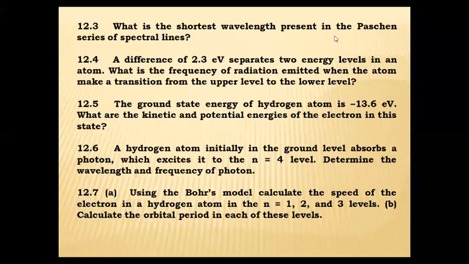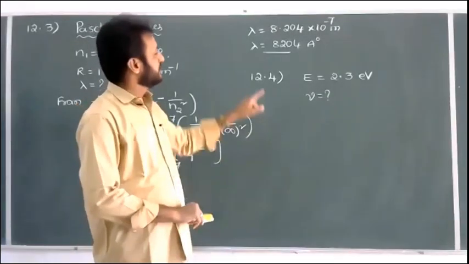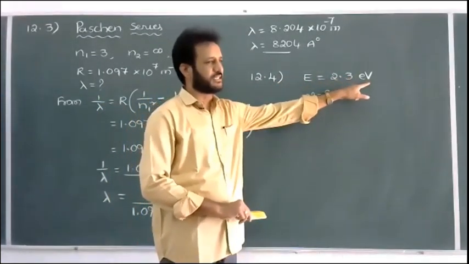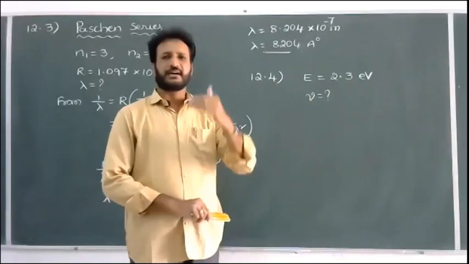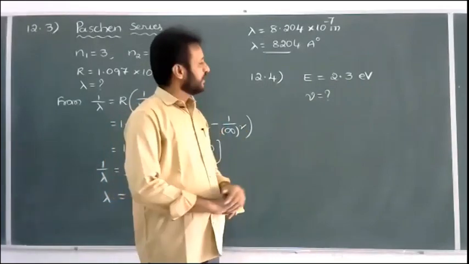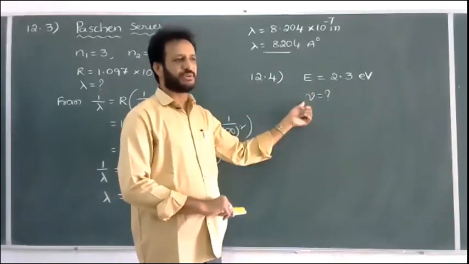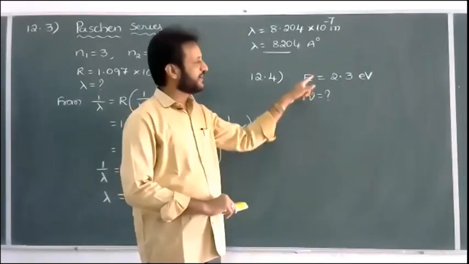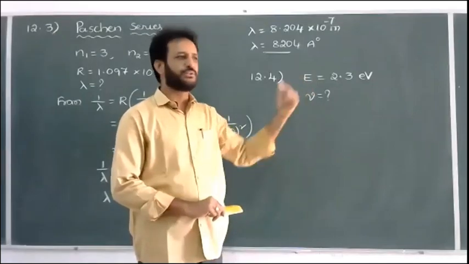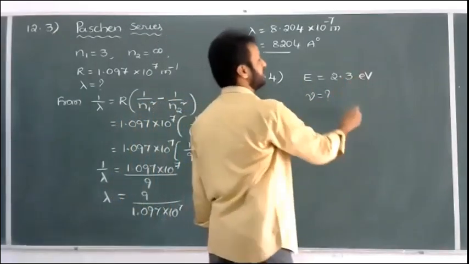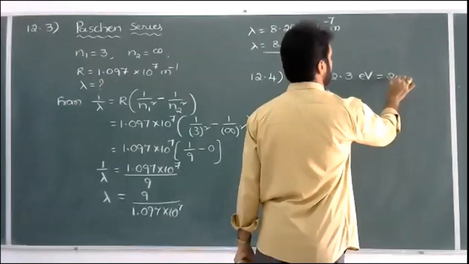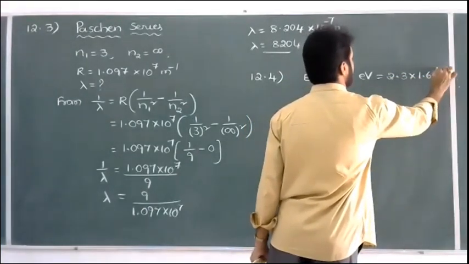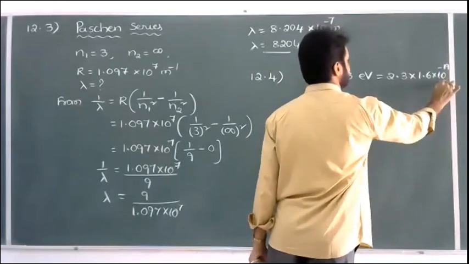Now check, simple question. It is a 2 marks problem. So the energy difference E is equal to the given 2.3 electron volt. And when an electron jumps from the higher orbit to the lower orbit, what is the frequency of the radiation emitted? We should calculate. We know the simple formula E is equal to h nu. We know the E value, we know the h value. We can find nu, the frequency. But convert this value into joule. That is equal to 2.3 into 1 electron volt, which is 1.6 into 10 to the power of minus 19 joule.